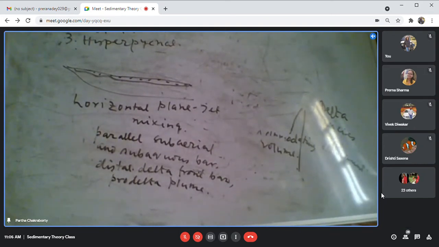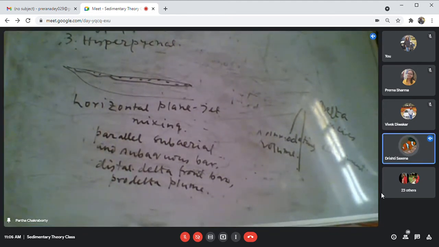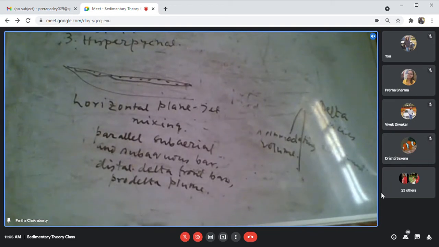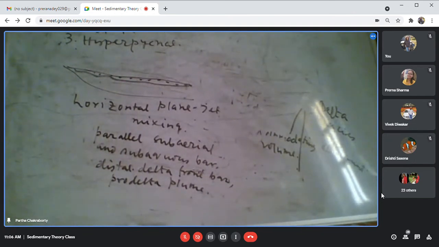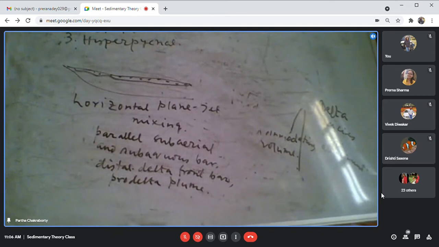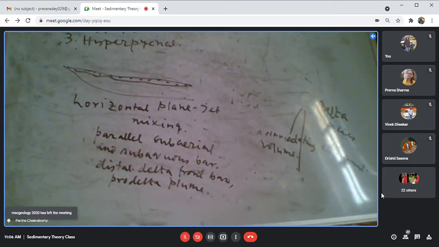यही तो इतना देर से मैं चिल्ला रहा हूँ. When I will have a hypopycnal, when the density is low, that means the type of sediment it is carrying, both in terms of volume and in the size, is not acquiring the density of the marine water. ये तीनों जो condition हैं homopycnal, hypopycnal, hyperpycnal, ये generate कैसे हो रहा है? Because the river water is carrying different volumes and different sizes of sediment. That's why.